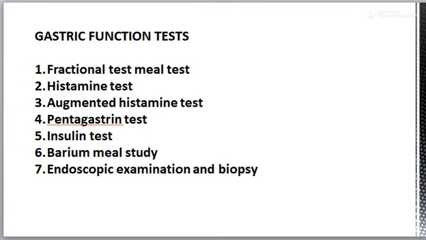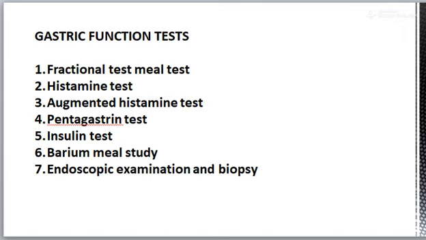Now come to the gastric function tests. The gastric function test is employed to establish the presence of hyperchlorhydria, that is associated with peptic ulcer, or achlorhydria, that is complete absence of the acid secretion, that can occur in pernicious anemia.